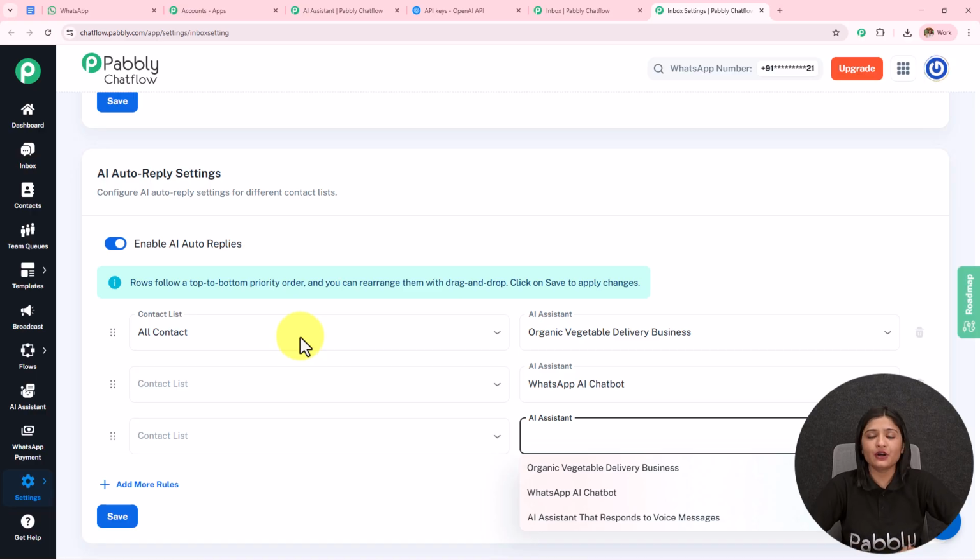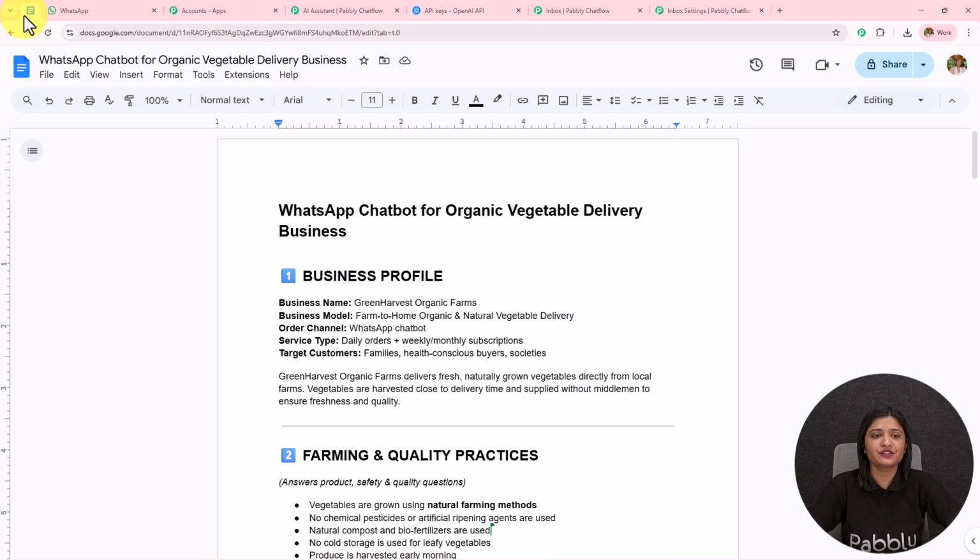Now here we have learned how we can create this AI agent using Pabbly Chatflow. We have learned how we can assign the AI assistant, and we have learned the very important part of guiding this AI agent to reply in a particular manner, like how we can create this knowledge base. This is how we have created this AI agent using Pabbly Chatflow.